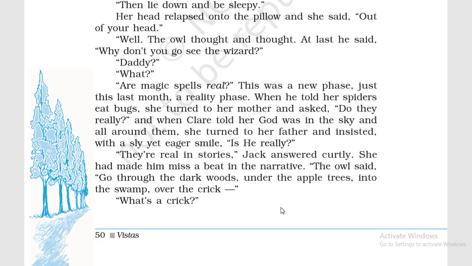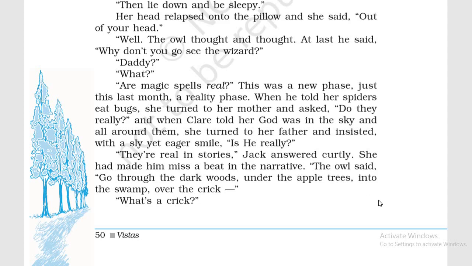हाँ, stories में सच होते हैं. The owl said. So, now he continues with the story. So, are you following me? The owl told him, okay, why don't you go see the wizard? Why don't you go to the wizard? So he is telling Roger now.